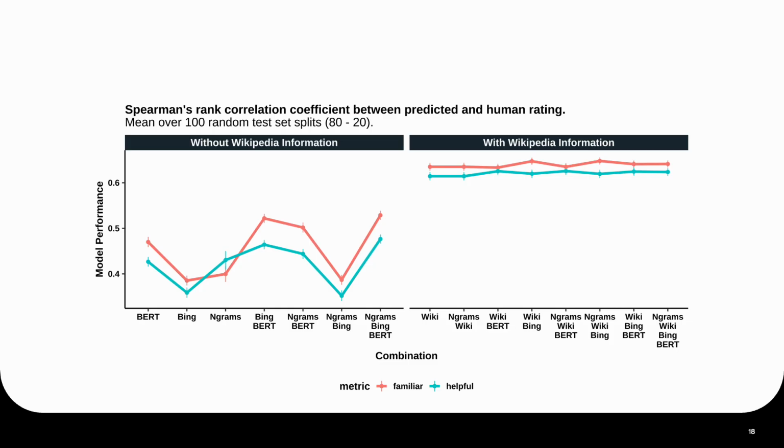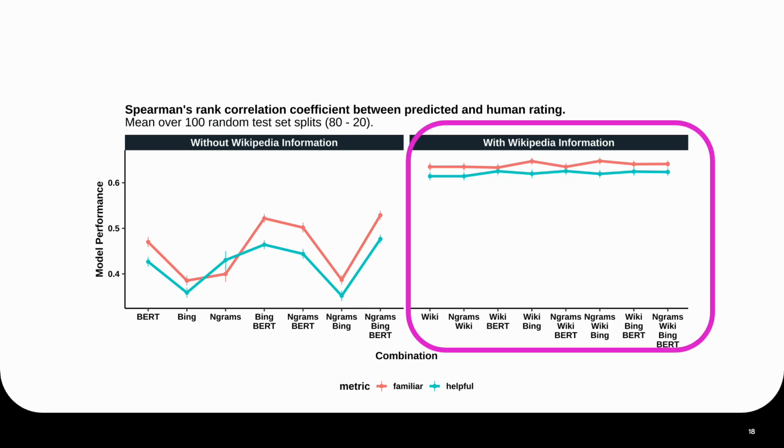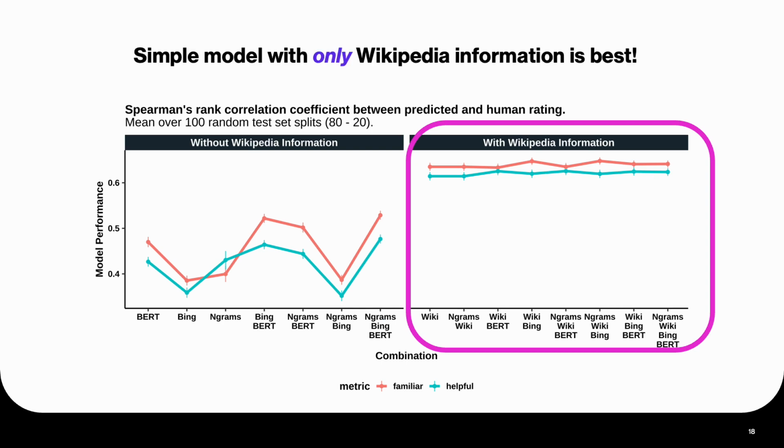Looking at the results, we found that models with Wikipedia information outperform models without. Surprisingly, we also observed that a simple model with only Wikipedia information achieved comparable performance to models with additional features for both metrics. From this, we concluded that the other proxies can be safely ignored, greatly simplifying the modeling process.